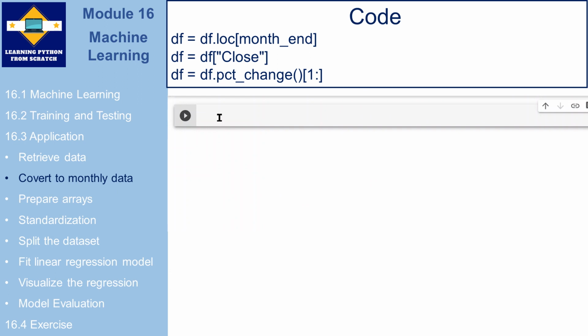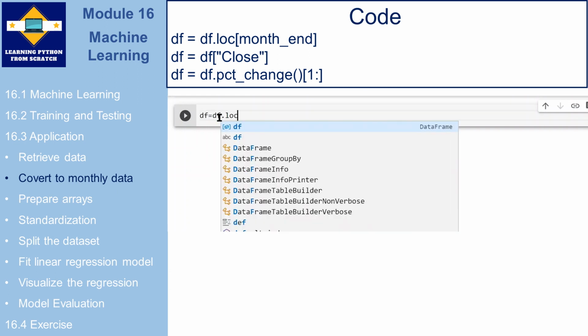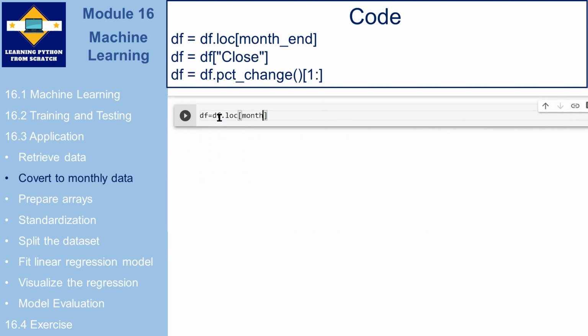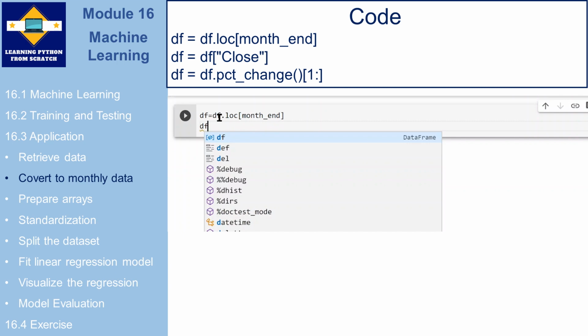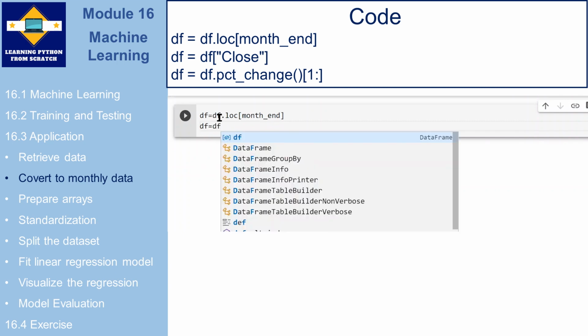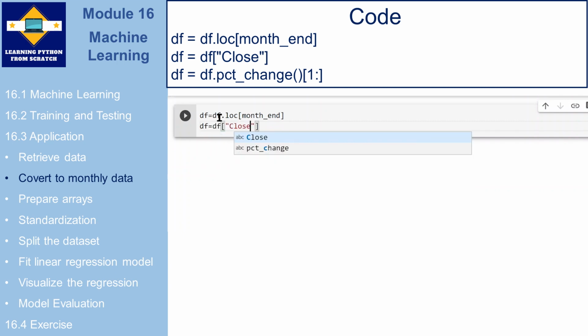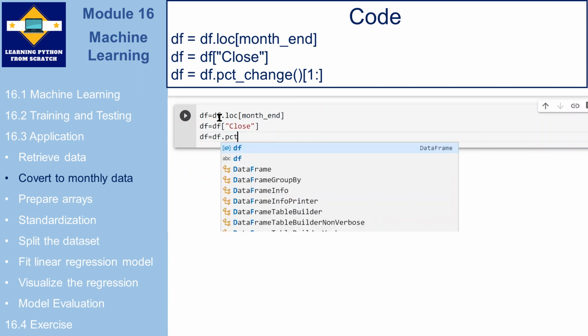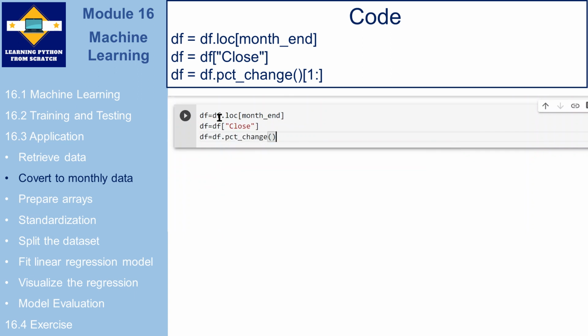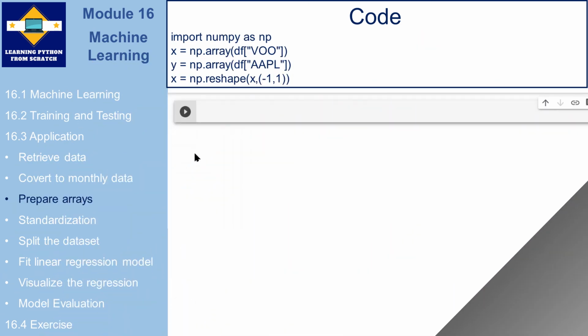Then we use the locate function to retrieve the rows of each month's end. And then we want to get the close column only. Lastly, we use the pct_change function to convert monthly price to monthly return and drop the first row since there would be no data in this row. Now we want to prepare our data for the linear regression function.